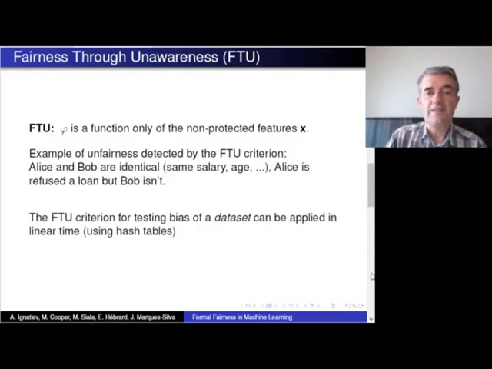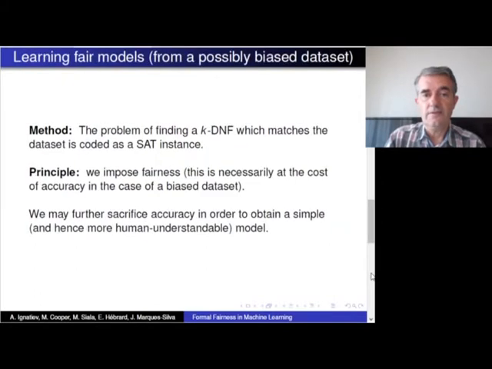Now we can detect unfairness by exhibiting two examples. For example, Alice and Bob, who are identical in terms of salary, age, etc., with unprotected features, but differ obviously in gender. Alice is refused a loan, but Bob isn't. So we're actually primarily interested in learning fair models from a possibly biased dataset.